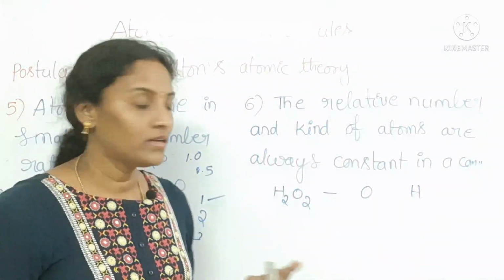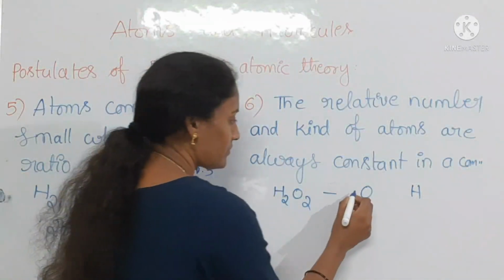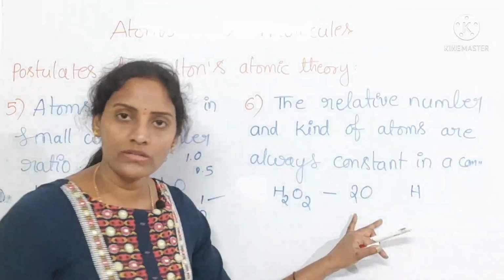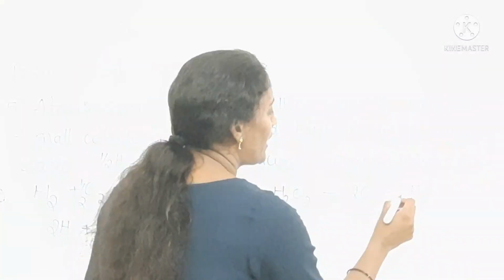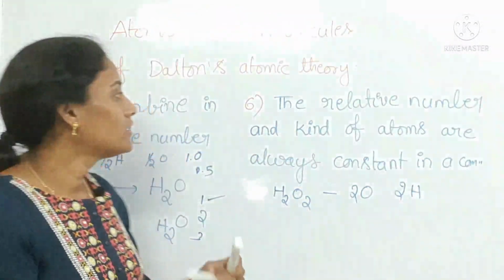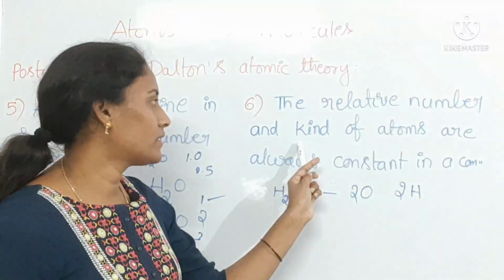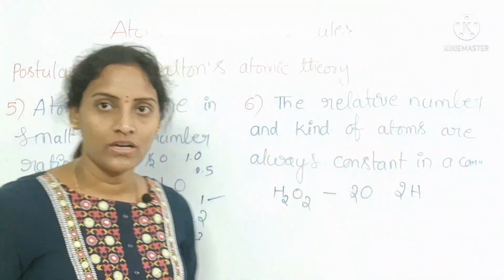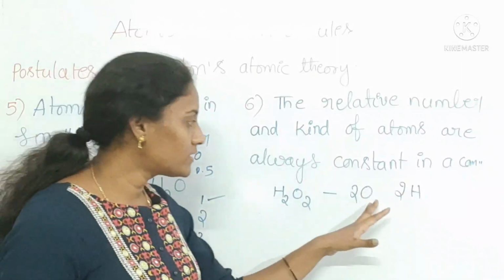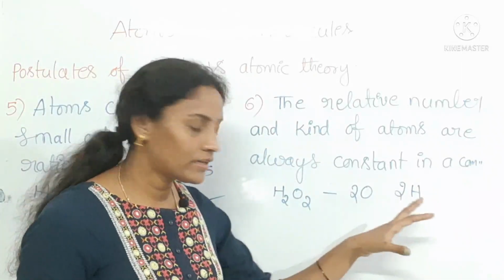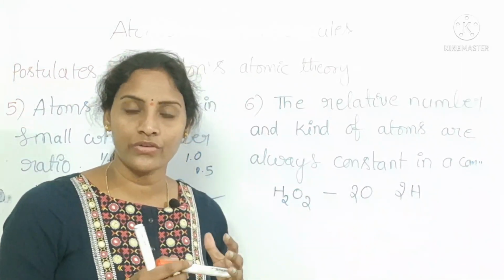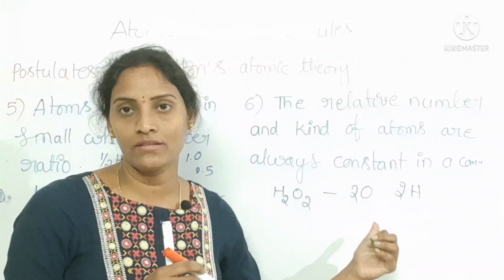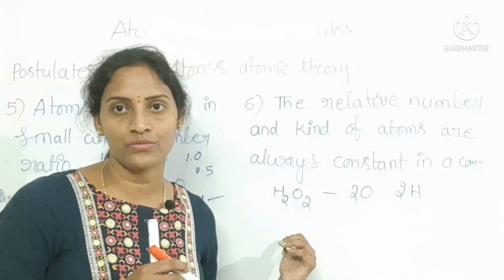These two are, see, two atoms of oxygen and two atoms of hydrogen. See, the relative number and kind of atoms. Kind of atoms is nothing but, see, is there any other type of atom involved in this reaction for the formation of hydrogen peroxide?